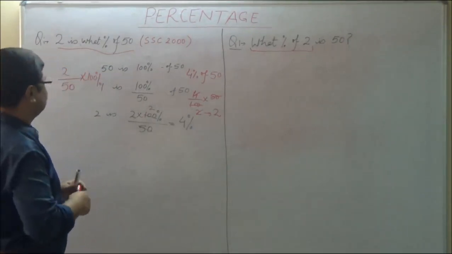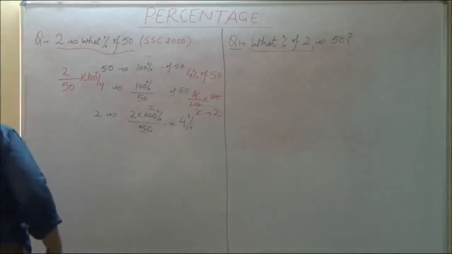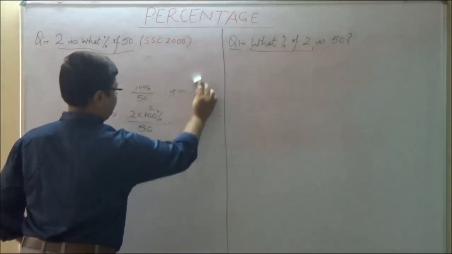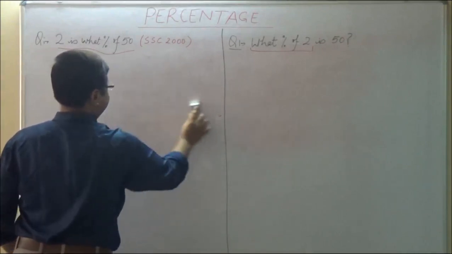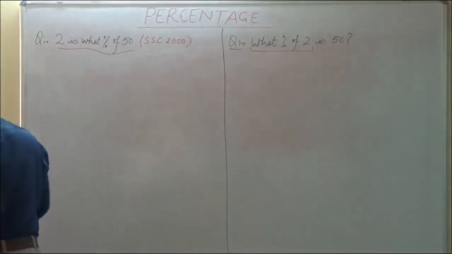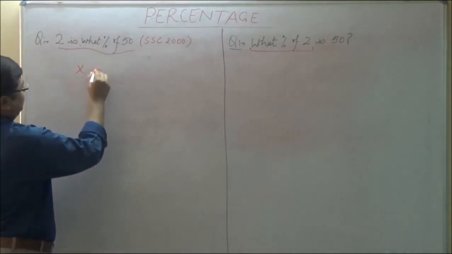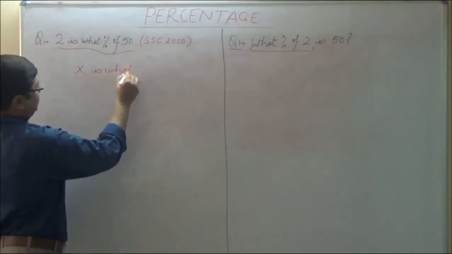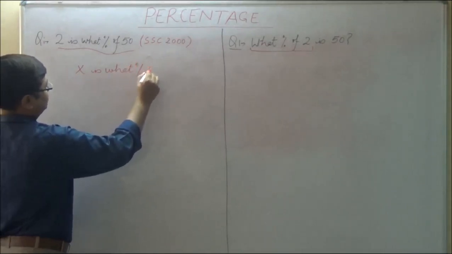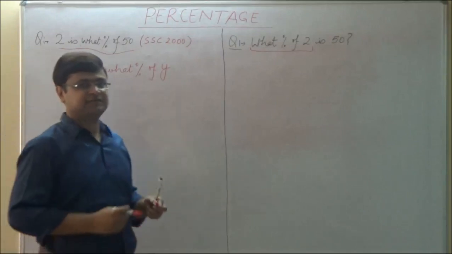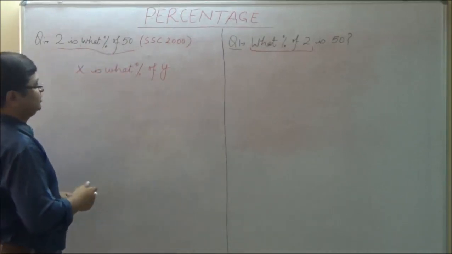दैट मीन्स कि अगर ये हमारा क्वेश्चन ऐसे ना होकर ऐसे होता, x is what percent of y, which can be asked in examination. X is what percent of y.